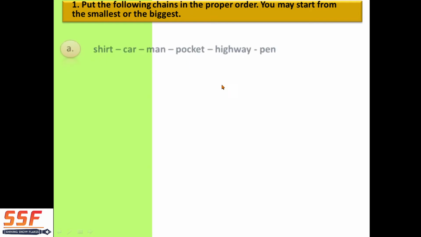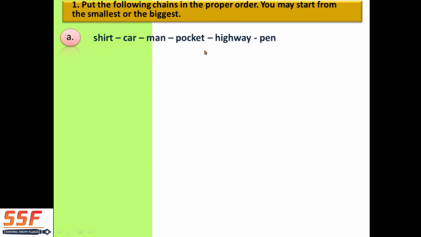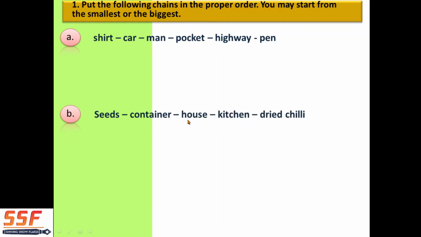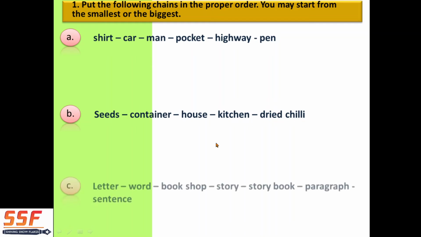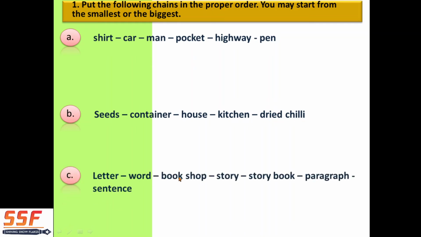So we will put this chain in order. Okay. Shirt, car, man, pocket, highway, pen. So they have given random names of objects, of a person, of something. Okay. Here also: seeds, container, house, kitchen, dried chili, letter, word, bookshop, story, storybook, paragraph, sentence.